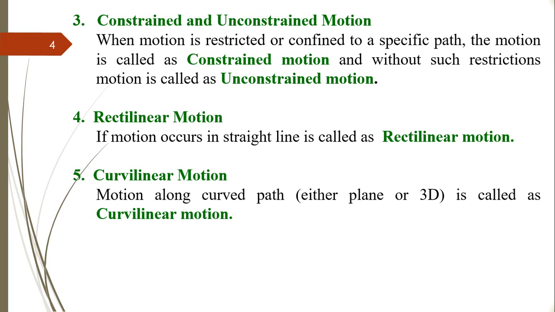Next type of classification is curvilinear motion. Whenever the motion is along a curved path, either plane or 3D, then it is called a curvilinear motion. For example, if a car is moving on a road and suddenly there is a turn, then in that turning portion, the curve portion, when the car is traveling, that type of motion we call curvilinear motion, and when it is traveling along a straight line, that we call rectilinear motion.